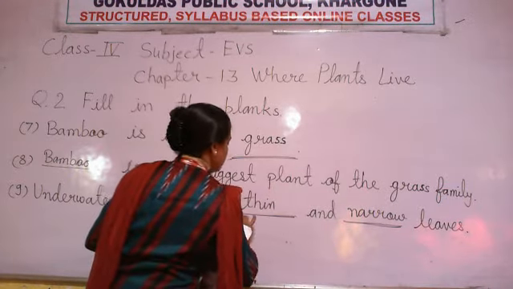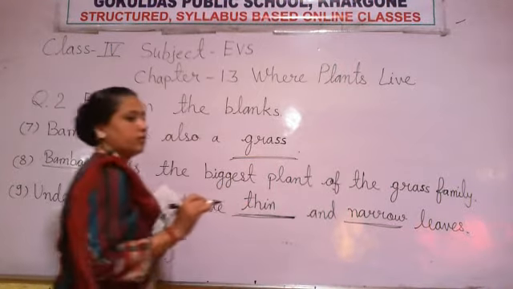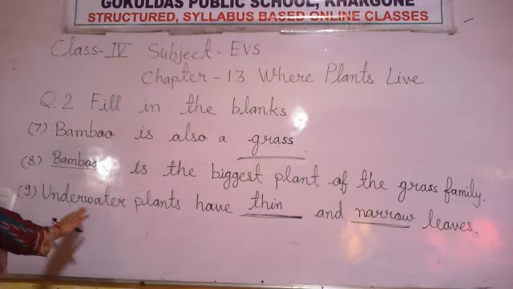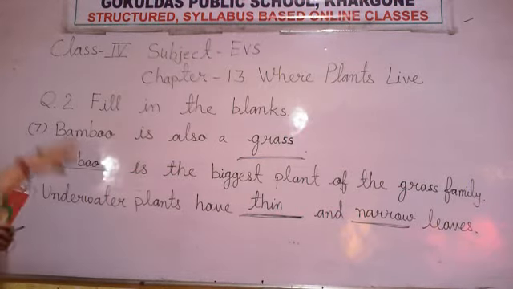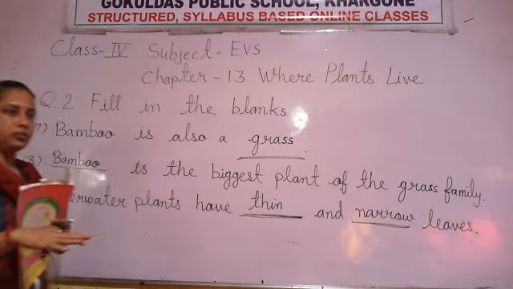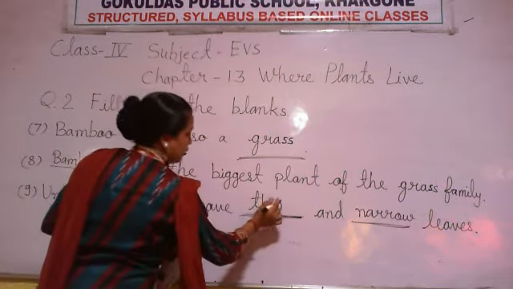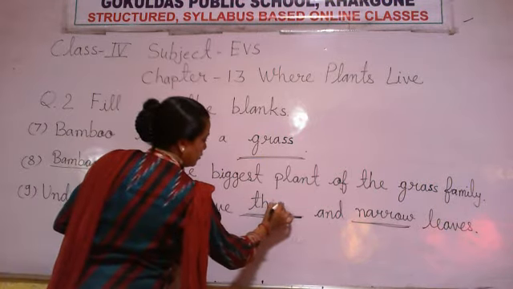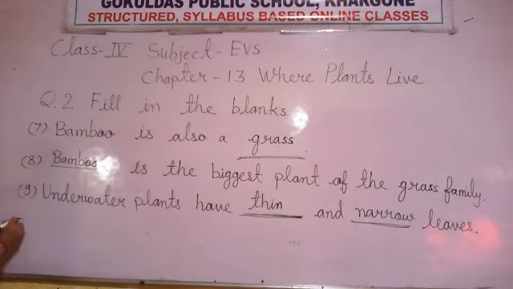These types of leaves are in the underwater plant. Why? Because these plants are totally situated in the bottom of the water, and for that reason they have thin and narrow leaves. Now write number 10.